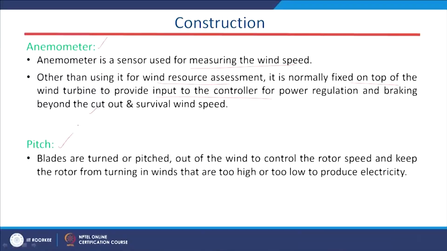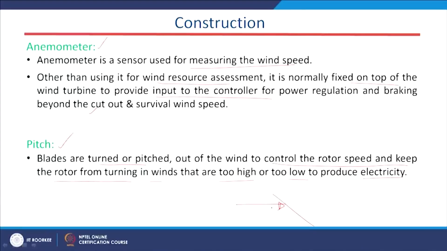And then the pitch is also important. We have already discussed that the blades are turned, or pitched, out of the wind to control the rotor speed and keep the rotor from turning in winds that are too high or too low to produce electricity. Pitch means the blades are given a certain angle with respect to the direction of the wind.